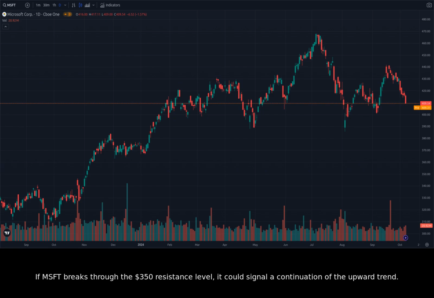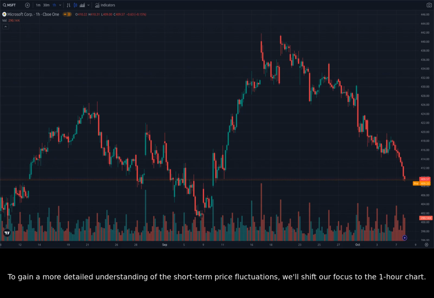If Microsoft breaks through the $350 resistance level, it could signal a continuation of the upward trend. Conversely, if Microsoft drops below the $320 support level, it could indicate further downward pressure on the price. To gain a more detailed understanding of the short-term price fluctuations, we'll shift our focus to the 1-hour chart.